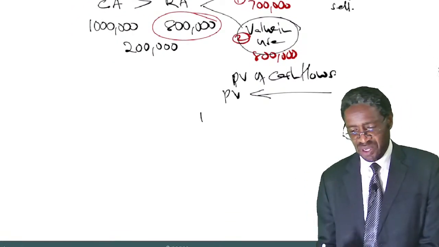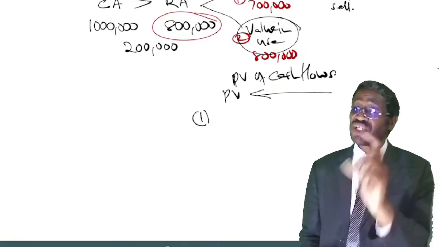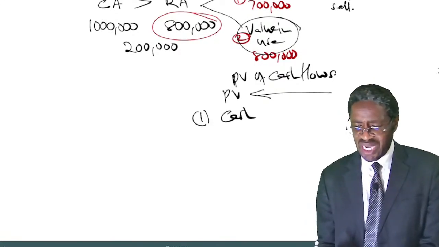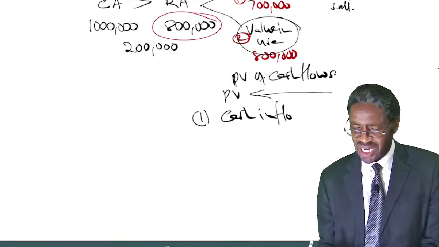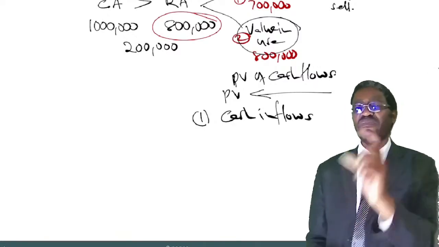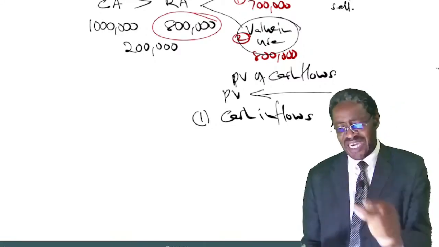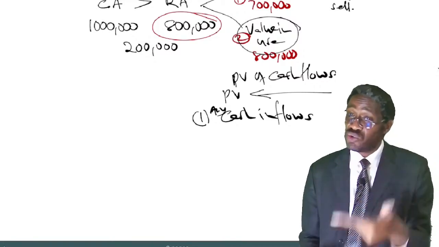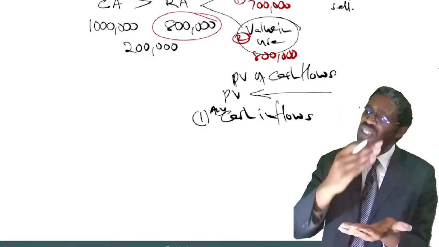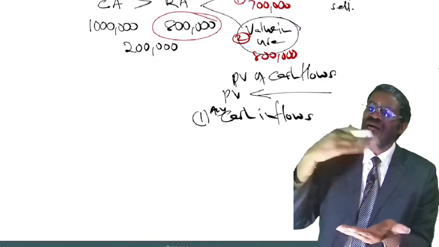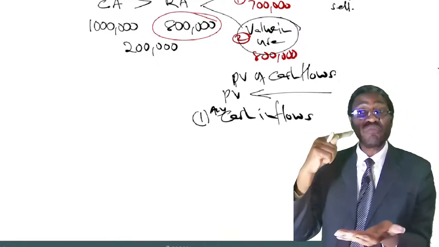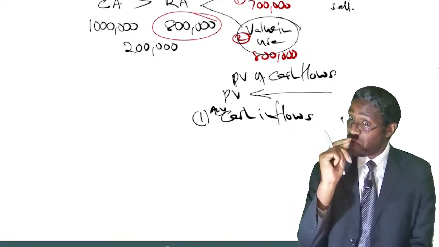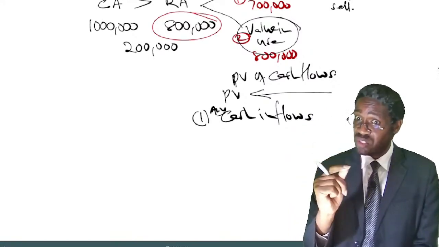One of the cash flows that you are required to discount is what we call any cash inflows that will be generated, any cash inflow that will be generated from the continuous use of the asset. As you'll be using the asset in the future, how much are the cash inflows that will be generated from the continuous use of that asset? That's one of the components of the cash flows to be discounted.